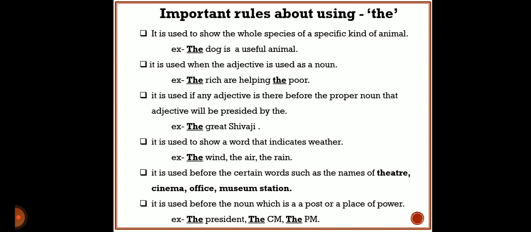See the next rule. It is used to show a word that indicates weather.